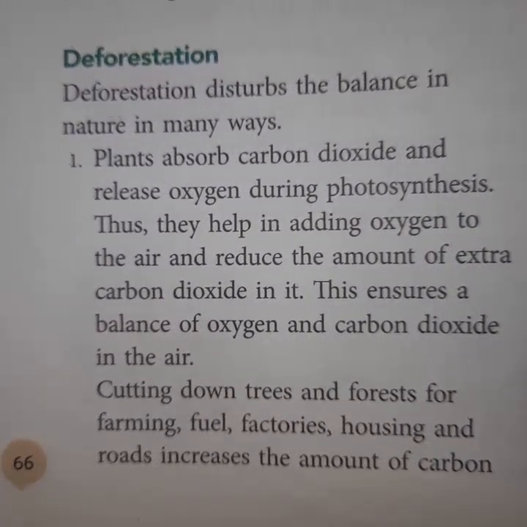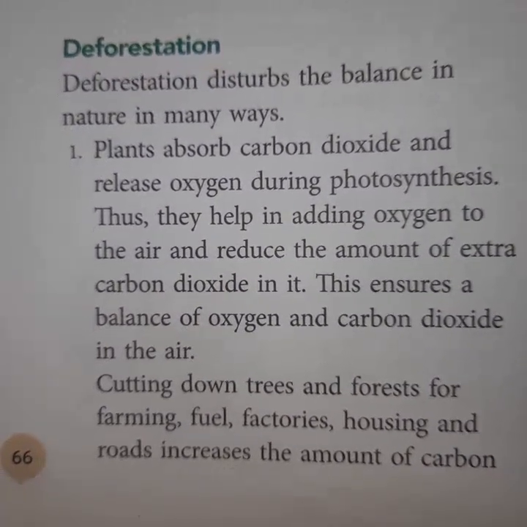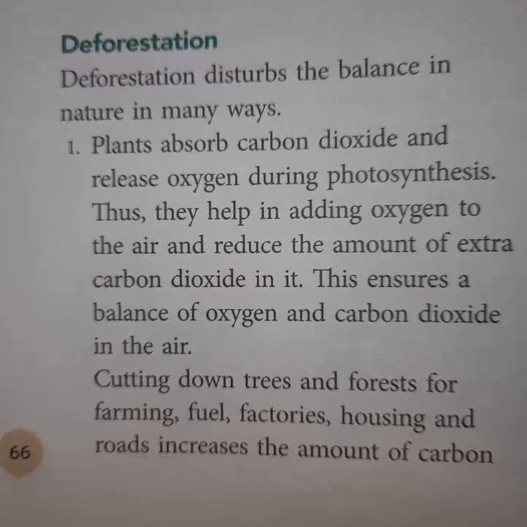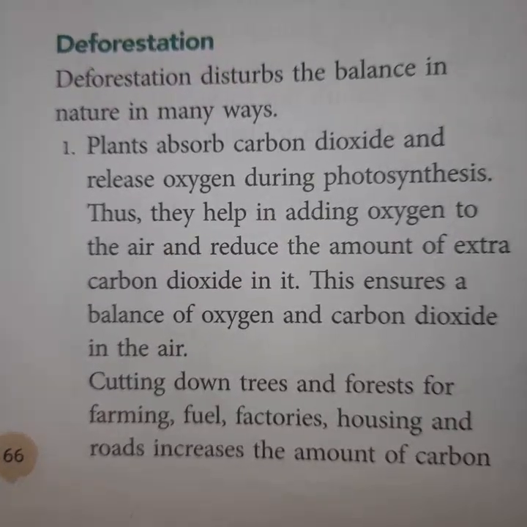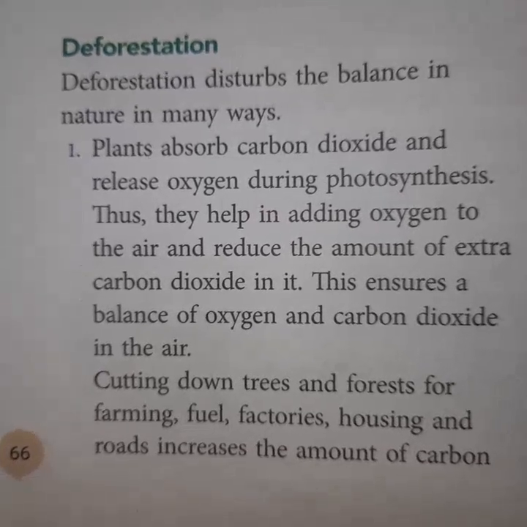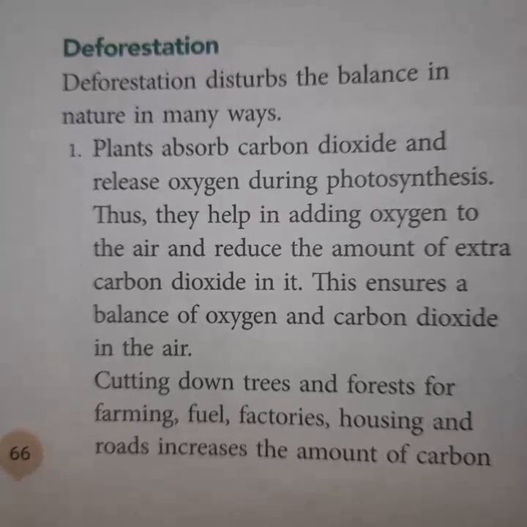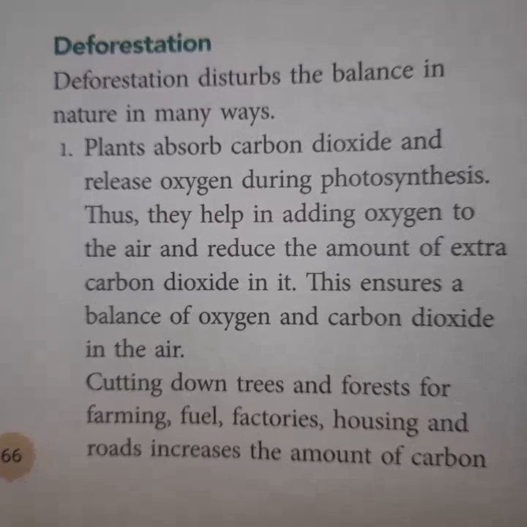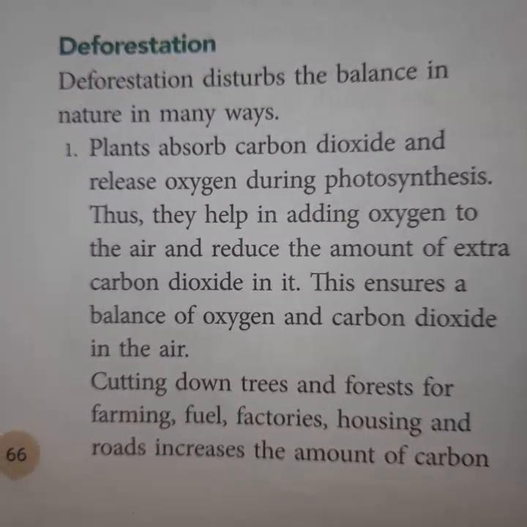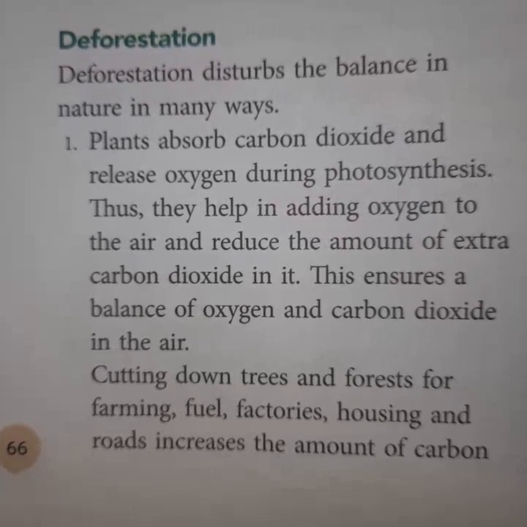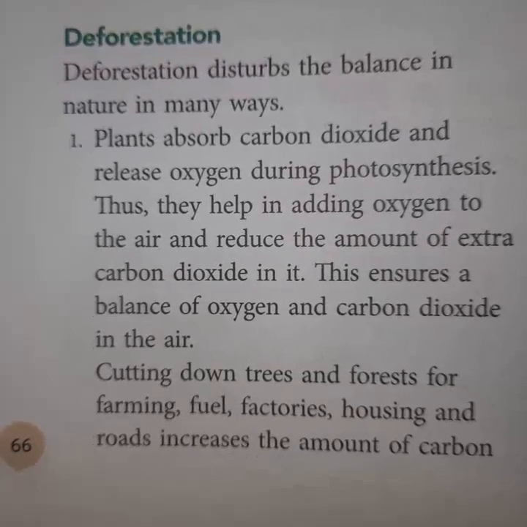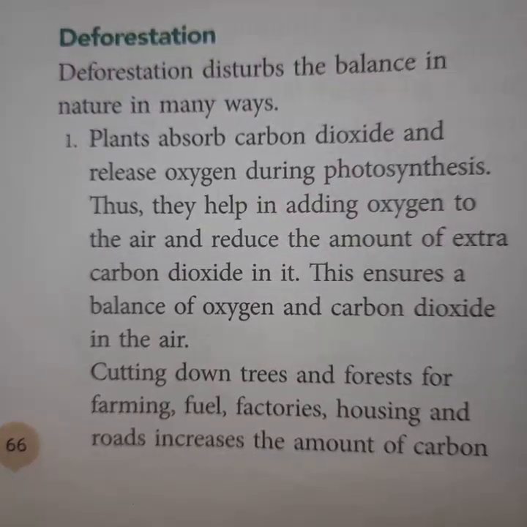First, plants absorb carbon dioxide, means CO2, and release oxygen during the photosynthesis process. Thus, they help in adding oxygen to the air and reduce the amount of extra carbon dioxide in it. So this ensures a balance of oxygen and carbon dioxide in the air.